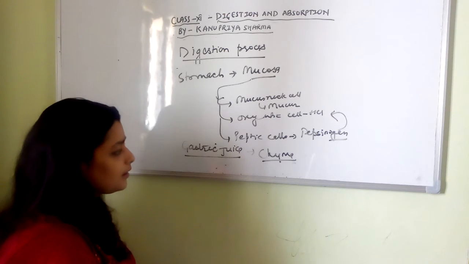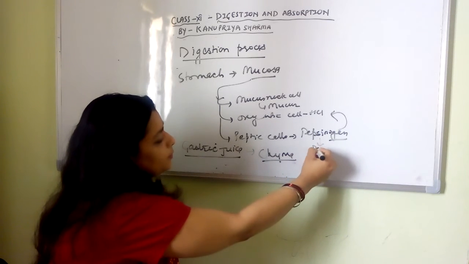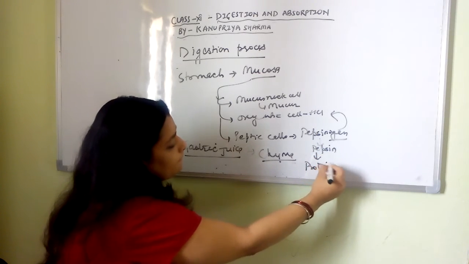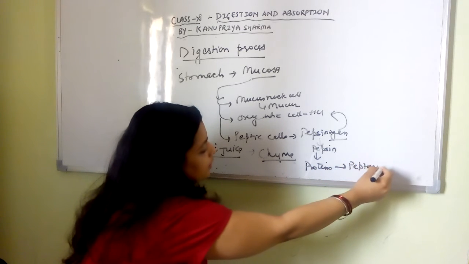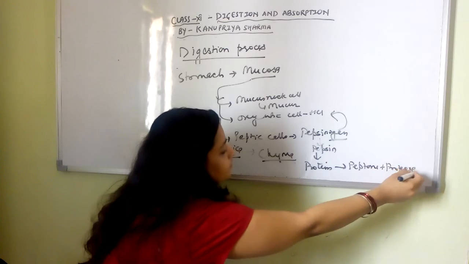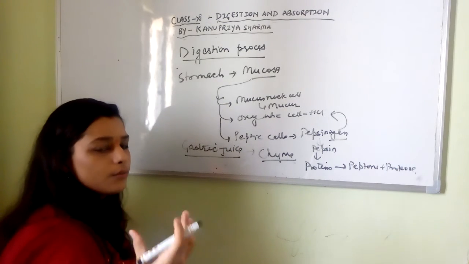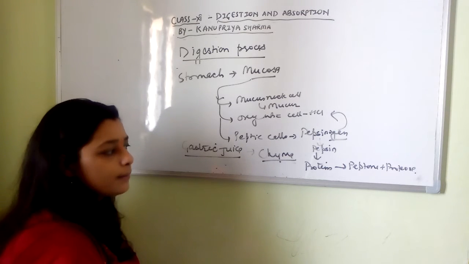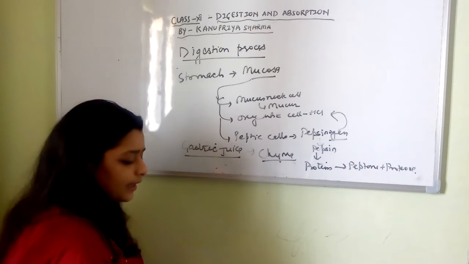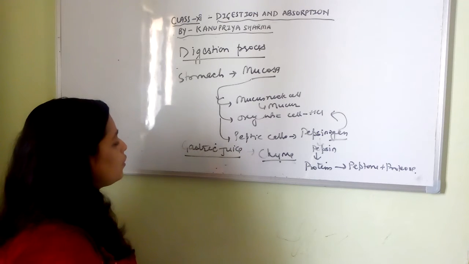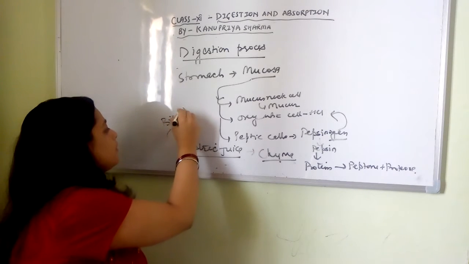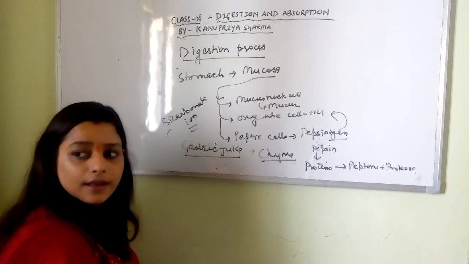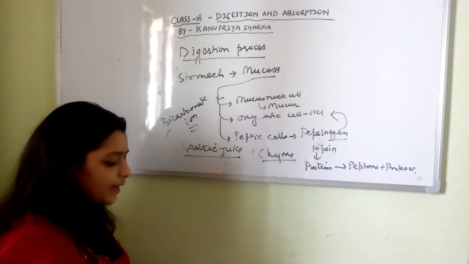Once this is done, pepsinogen gets converted into pepsin and converts protein into peptone and proteose, which are much simpler forms than protein, since protein is a polypeptide. Then there is also the presence of bicarbonate ion, which has a role in buffering and balancing, right?